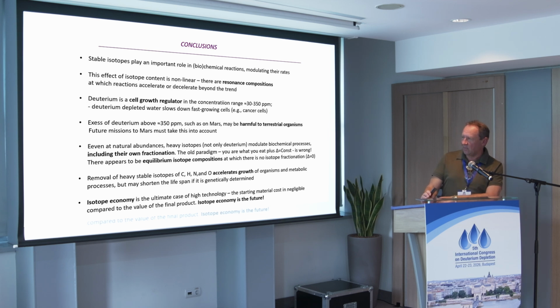There appears to be an equilibrium isotope composition at which there is no isotope fractionation between food and tissue. Removal of heavy stable isotopes, carbon, hydrogen, nitrogen, and oxygen, accelerates growth of organisms and metabolic processes, but may shorten the lifespan if it is genetically determined.